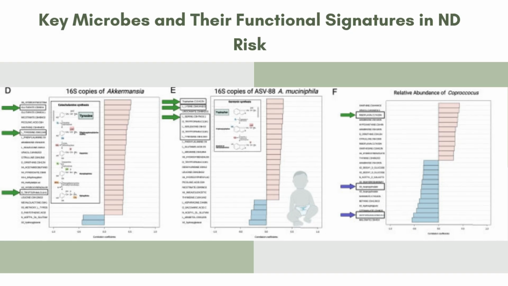Lastly, we have the Coprococcus, which has been previously linked to happiness and dopamine metabolism. It shows a reduced abundance and altered functional activity in the ND group. This suggests a possible connection between microbial function and neural behavior regulation, and this can explain some of the behaviors that come with specific NDs. So the takeaway here is that certain microbes, especially those tied to gut health and anti-inflammatory functions, aren't just missing, they're functionally silent or underactive in an at-risk infant. This gives us a more mechanistic window, if you will, into how the microbiome might shape early neurodevelopment.